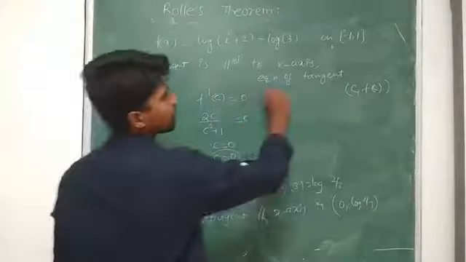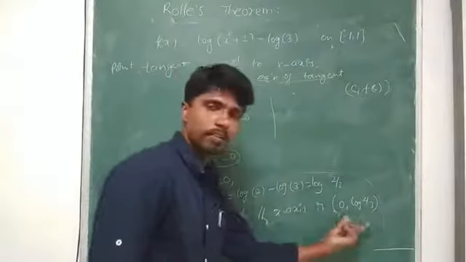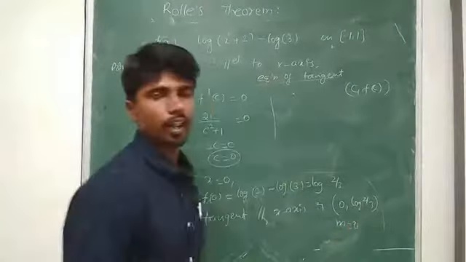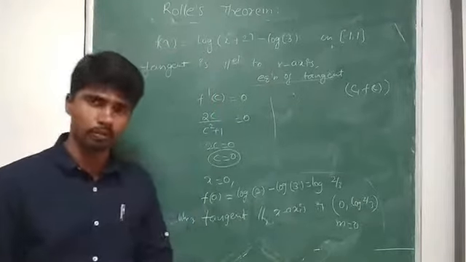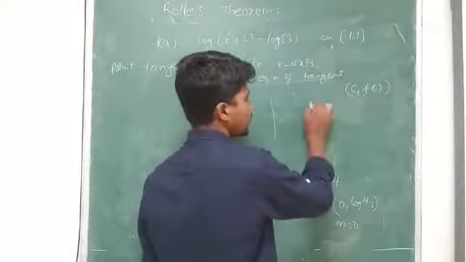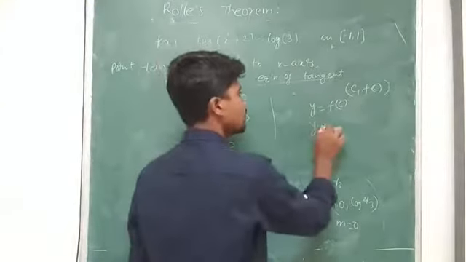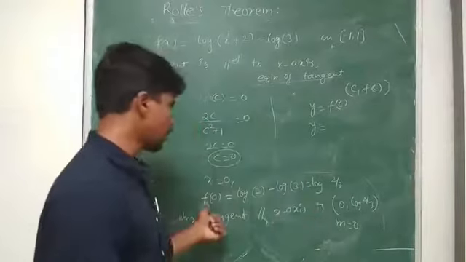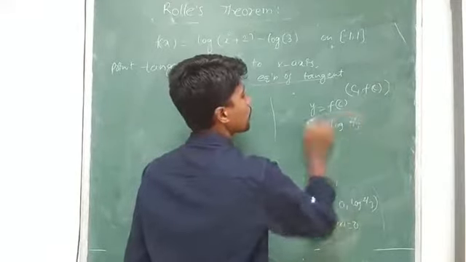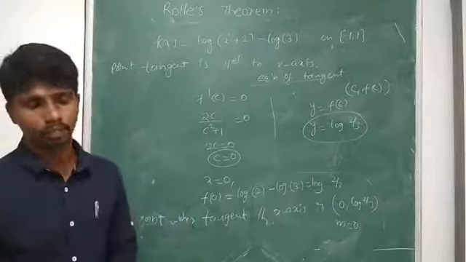And again they ask to find the equation of tangent. I have a point and it is parallel to the x axis, whose slope is 0. I can use y minus y1 equal to m into x minus x1, and we have derived a formula which is nothing but y is equal to f of c. So y is equal to f of 0. The value of f of 0 is log 2 by 3. So y equal to log 2 by 3 gives the equation of tangent.